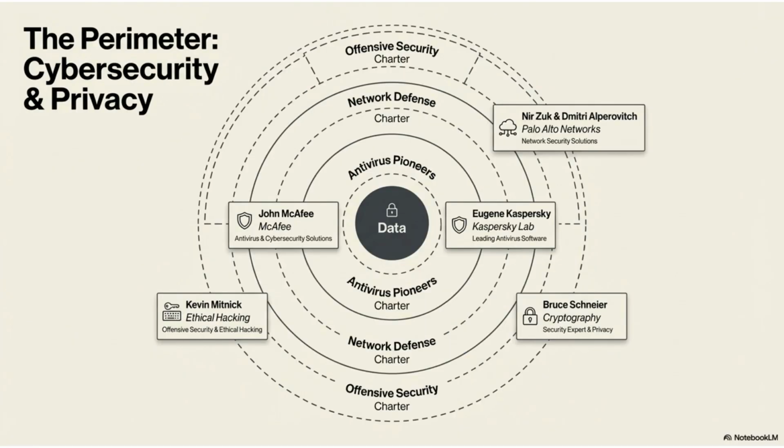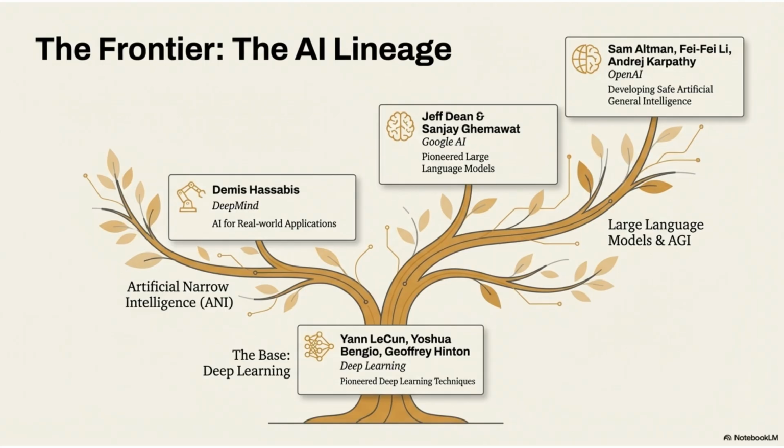The perimeter layer addresses cybersecurity and privacy. This ecosystem includes antivirus pioneers like John McAfee and Eugene Kaspersky, alongside network defense and offensive security charters, protecting the central data core. The frontier is defined by the AI lineage. Deep learning, pioneered by figures like Yann LeCun and Geoffrey Hinton, is the base. This progressed to artificial narrow intelligence and today's focus on large language models and AGI.